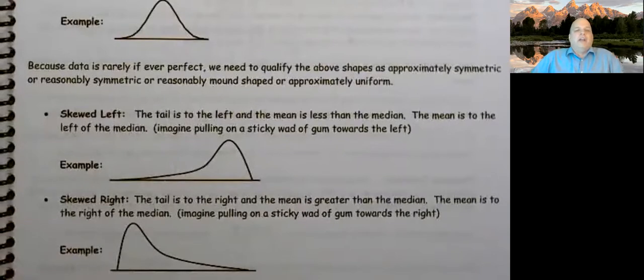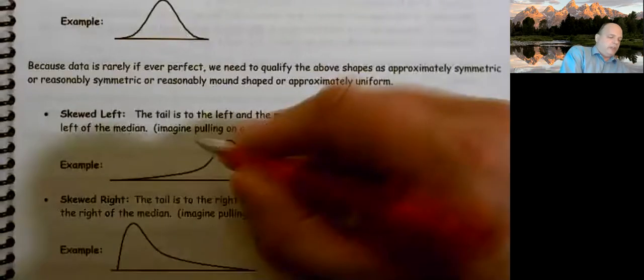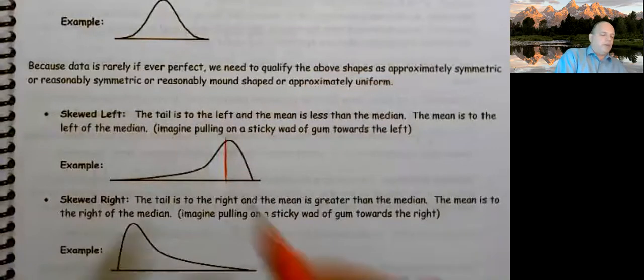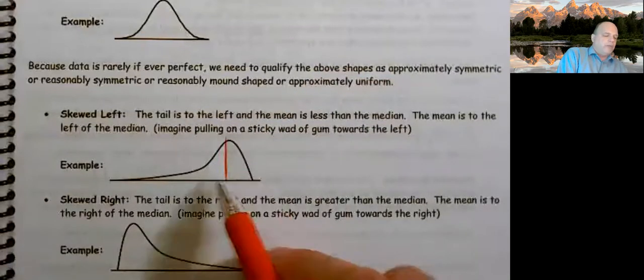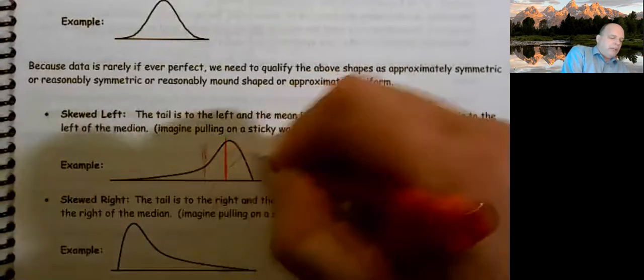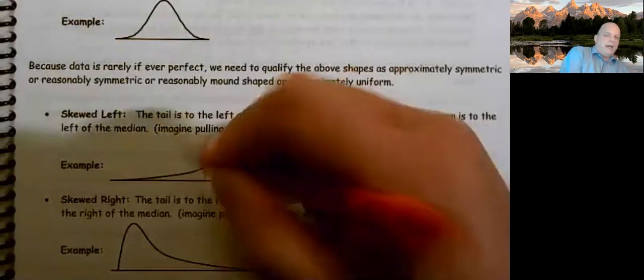Skewed left. The data is to the left and the mean is less than the median. All right, and what that says is, if this is where my median is, if 50% of the data is larger and 50% is smaller, my average, this would be my median, my average, and I'm going